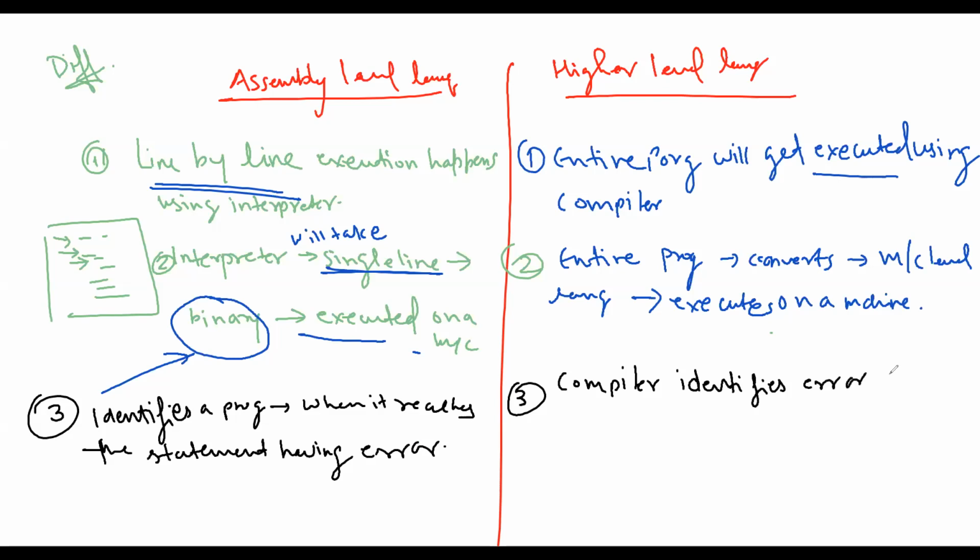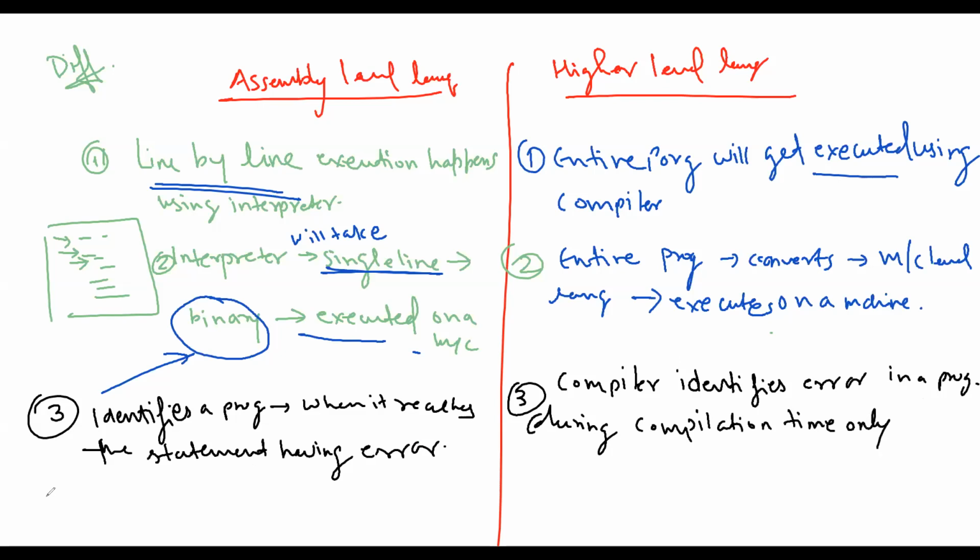So it is a qualification process, whether the program has to travel to the machine with a syntactical error or not. We are putting a checkpoint. So the compiler identifies errors in a program during compilation time only.